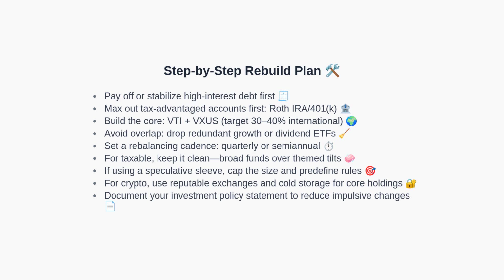Avoid redundant growth or dividend funds that duplicate exposure. Establish a rebalancing schedule, for example quarterly or semi-annually. In taxable accounts, prefer broad funds instead of themed tilts to minimize complexity and tax drag. If you choose a speculative sleeve, cap it and implement predefined rules.